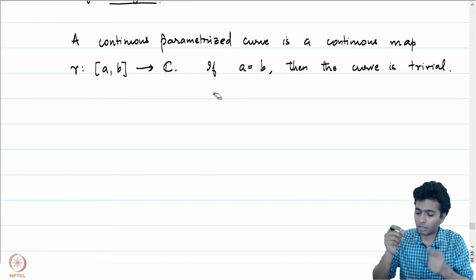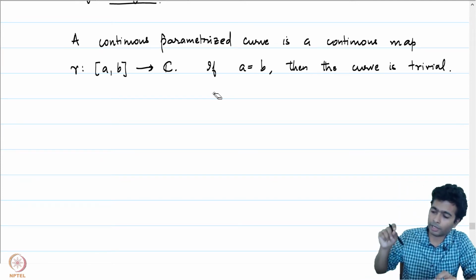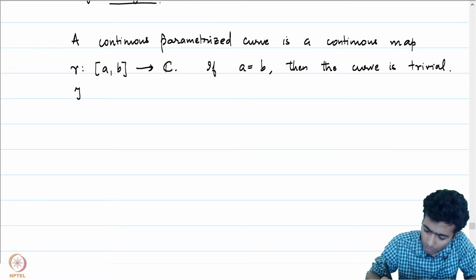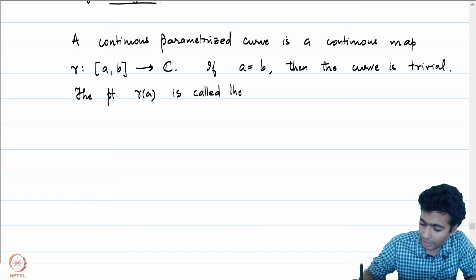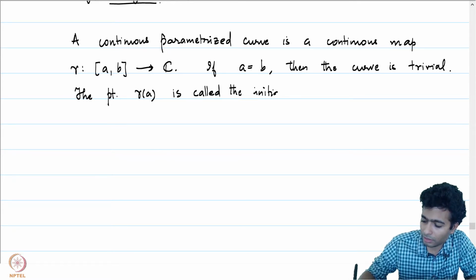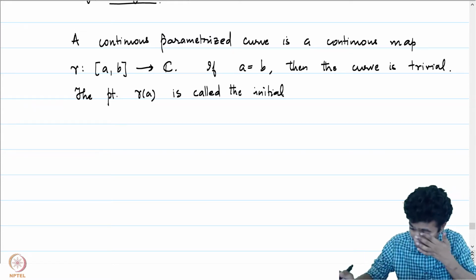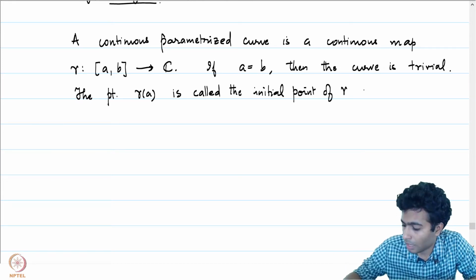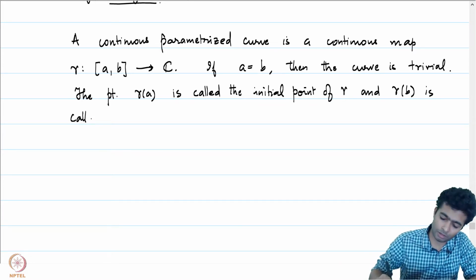The point gamma of a, where the curve begins, is called the initial point, and the point gamma of b, where the curve ends, is called the terminal point of gamma. Notice that gamma of a is the image. It's not a that we are looking at. The image of a under gamma is called the initial point of gamma, and gamma of b is called the terminal point, right?